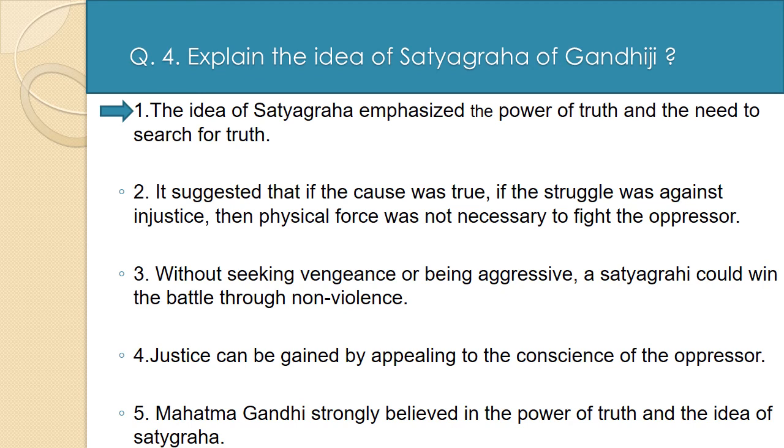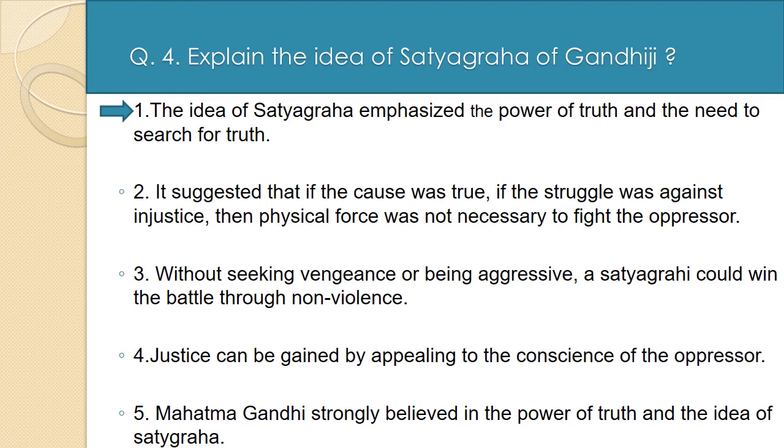Question number four. Explain the idea of Satyagraha of Gandhiji. The idea of Satyagraha emphasized the power of truth and the need to search for truth. Number two, it suggested that if the cause was true, if the struggle was against injustice, then physical force was not necessary to fight against the oppressor. Point number three, without seeking vengeance or being aggressive, a satyagrahi could win the battle through non-violence.